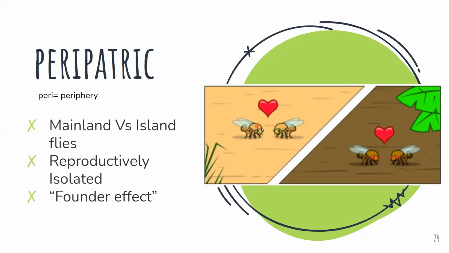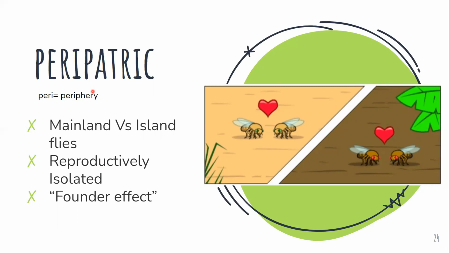Why? Because imagine these all were in one common setup, and some of them migrated to another island. Say suppose a new island was formed, so some flies from the mainland went to the island, and over the generations they got reproductively isolated. So now they can only breed amongst themselves and not with each other. This is called the founder effect. Peri comes from the word periphery, because they have been isolated from the periphery, right? From the borders, they've gone to another place.